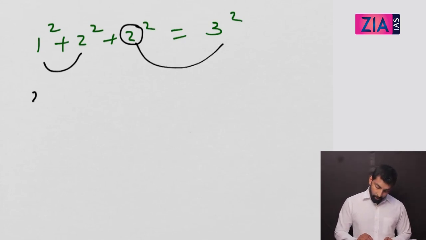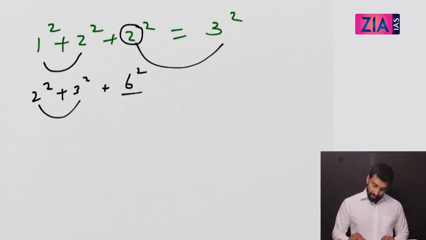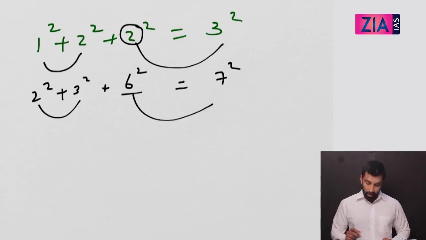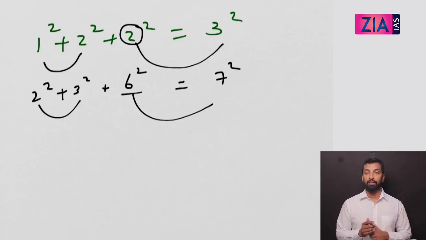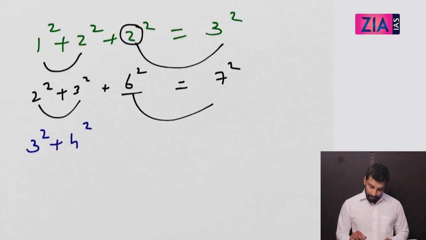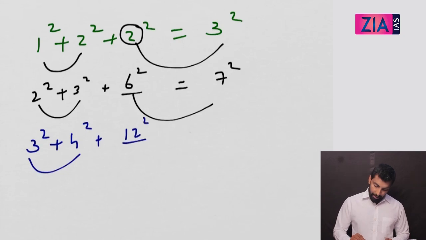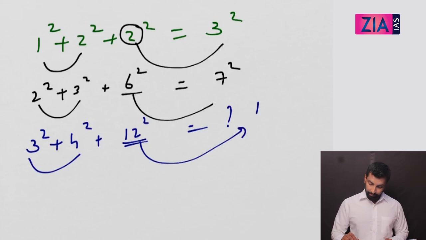Now if you write here, 2 square plus 3 square, what will be here? Product of this. So if 6 square is coming, the answer will be next number of 6 square, that is 7 square. So I hope you understood the pattern. So you can tell me now, if this is 3 square plus 4 square plus, product of this, if this is 12 square, what will be this? Your answer is next number, 13 square.